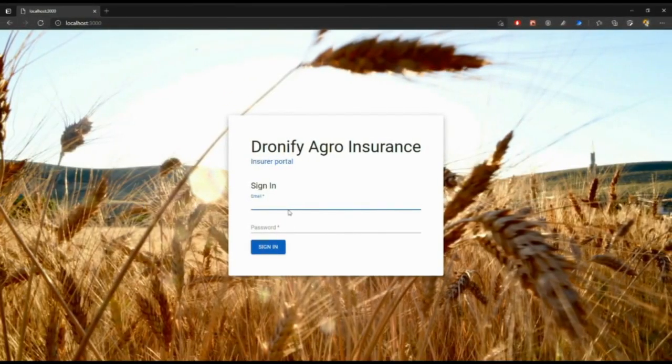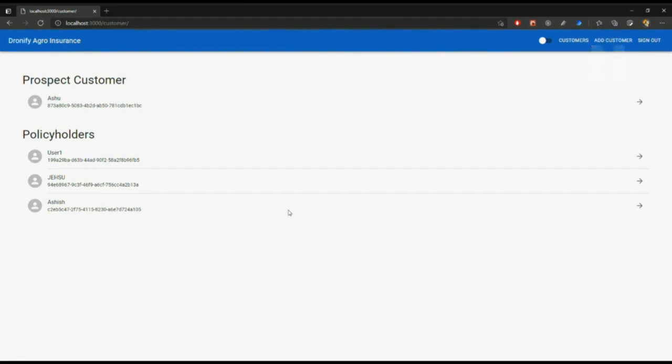Okay, so here is the insurer portal that we have. The insurer can log in with his credentials to this portal, and we are inside the portal now. Here you see that there are some prospect customers and some policyholders registered already. Now, let's start with adding a new customer this time.